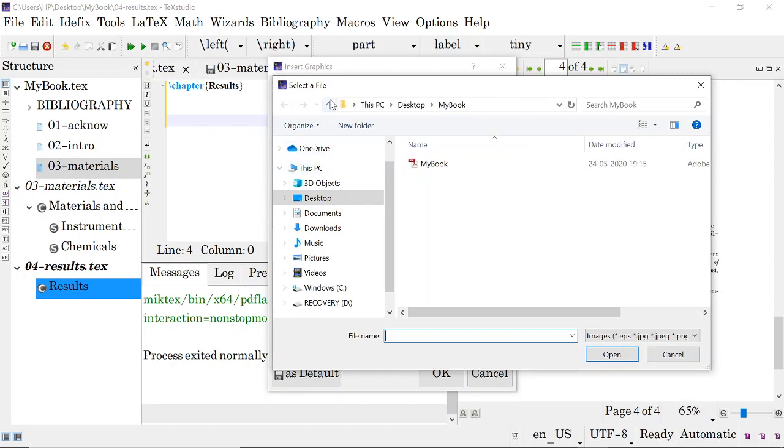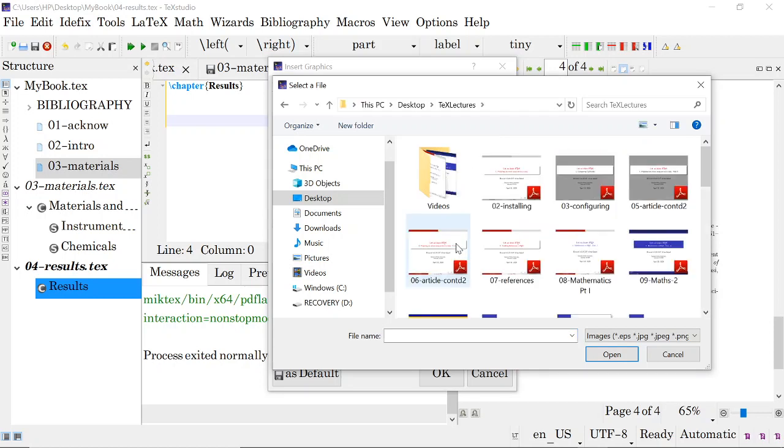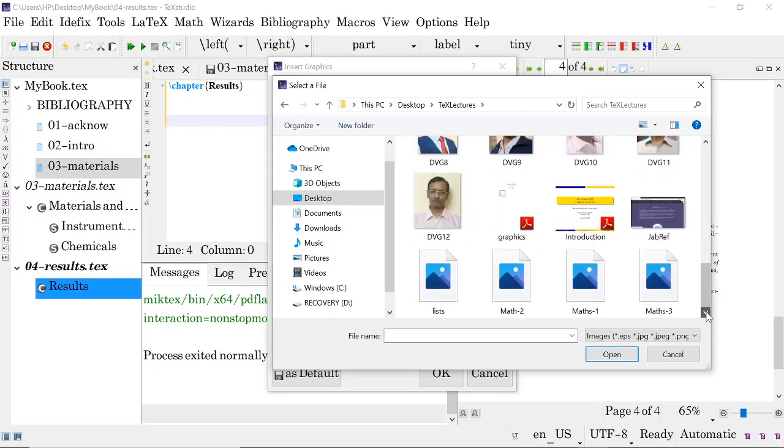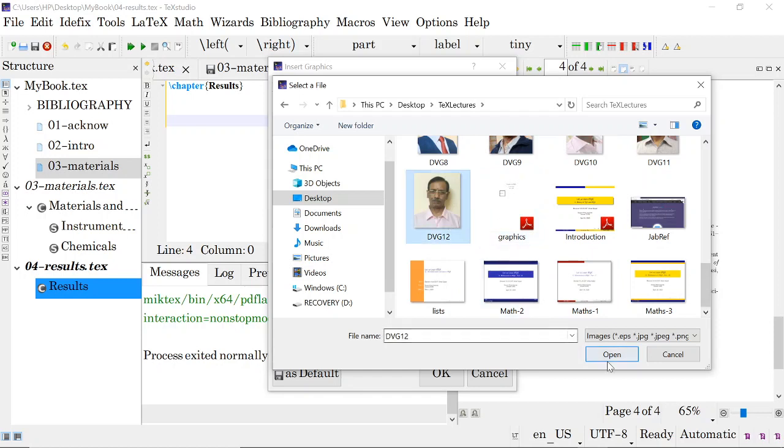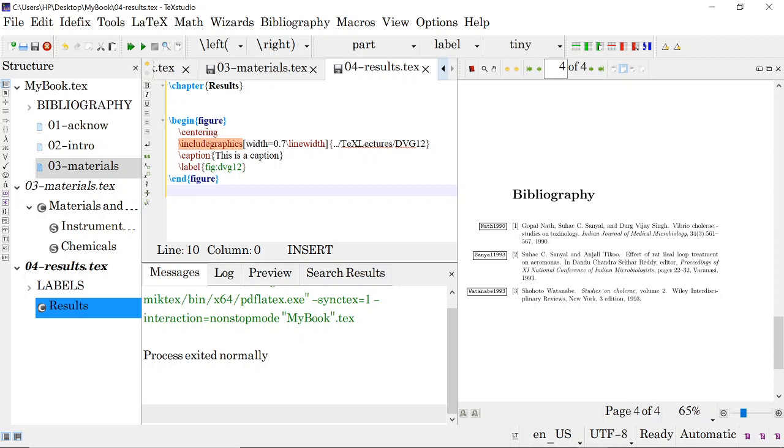So I am having figures in my LaTeX lectures. I think I can include any figure from here. Like I am including my photo itself. Okay, so width, everything is given here. If you want any caption, okay, you can give the caption. This is a caption. So it is a float. Okay, you can create like this, or you can create your tables etc.